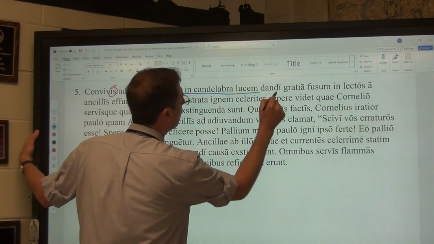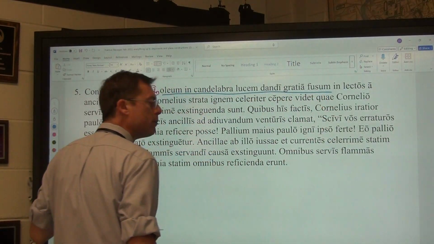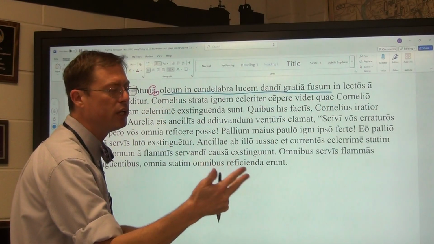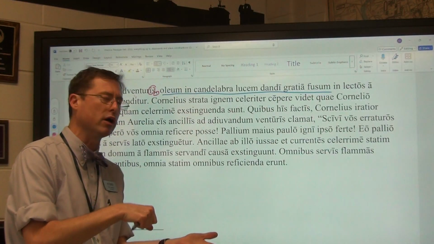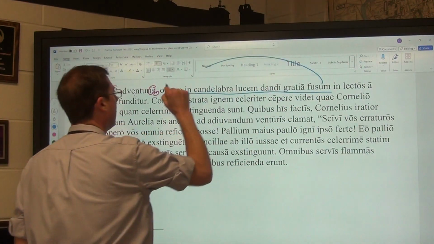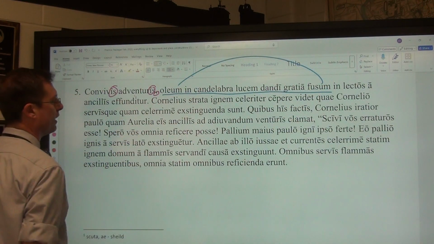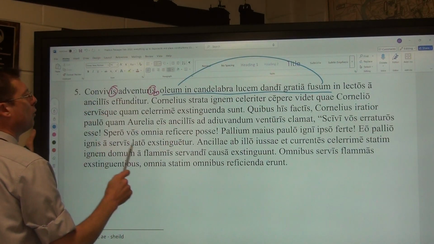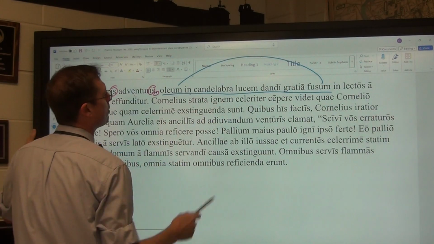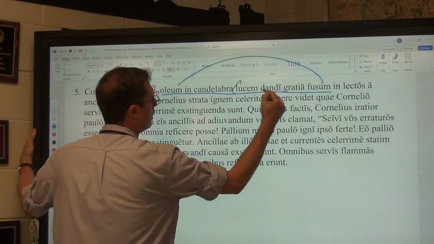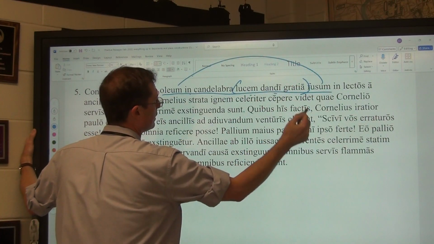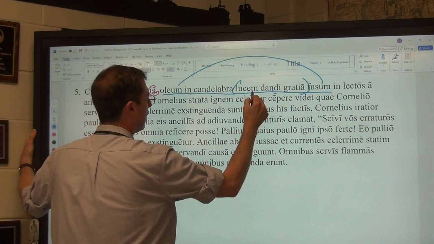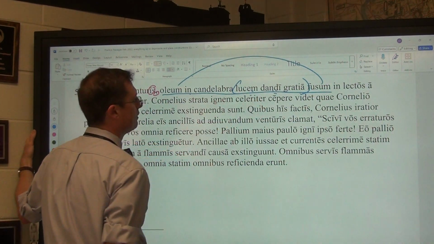Oil, and I stop at fusum, from fundo, fundere, fudi, fusus, meaning to pour. It's a perfect passive participle, and I linger because it is indeed modifying the oil. Having been poured into the candelabra, into the lampstand, lucem dandi gratia, for the sake of giving light. Gerund with an accusative direct object.